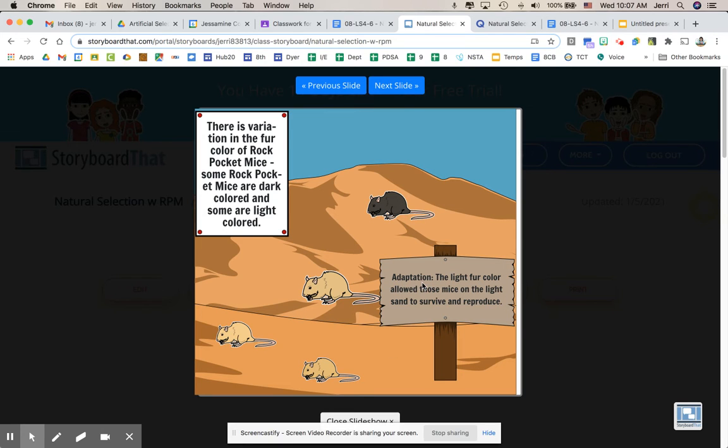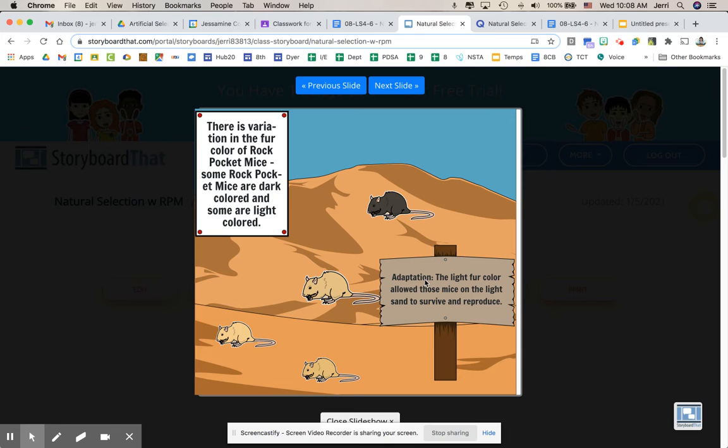So adaptation is the word that we need to think about here. And in our level of science, we don't talk about the word to adapt because that sounds like these little mice can go out and they can pick a different fur color coat, that they make a decision to change themselves. And that's not what happens. And we're going to see why that's not what happens on our next slide.